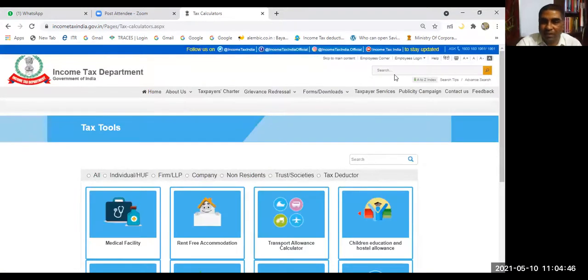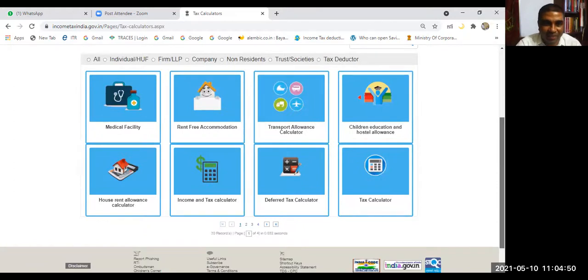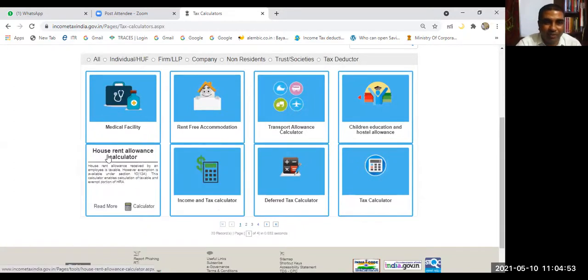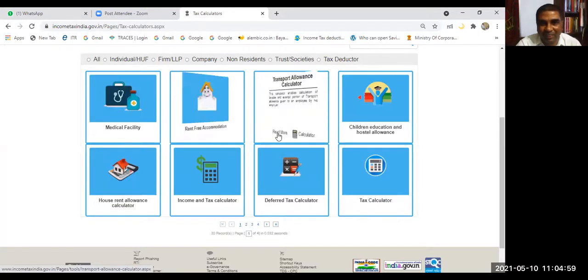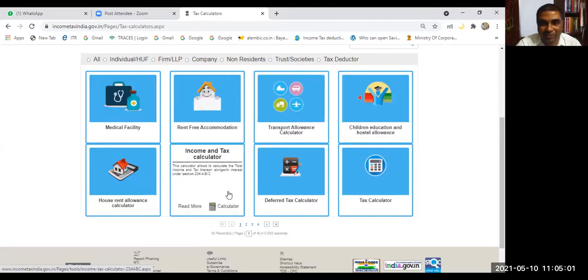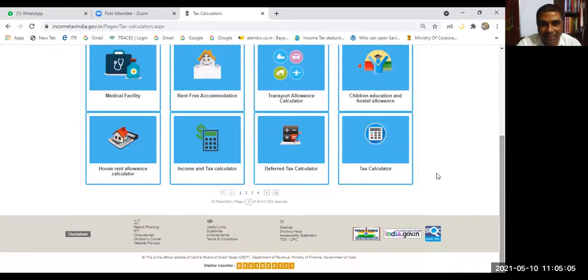You see, all these things you have learned already. House rent allowance, how much will be allowed and how much disallowed, medical facility, rent-free accommodation, transport allowance, children's education allowance, and the tax calculator. Here is the tax calculator. So many calculators are there, and there are other pages also: 1, 2, 3, 4, 5.